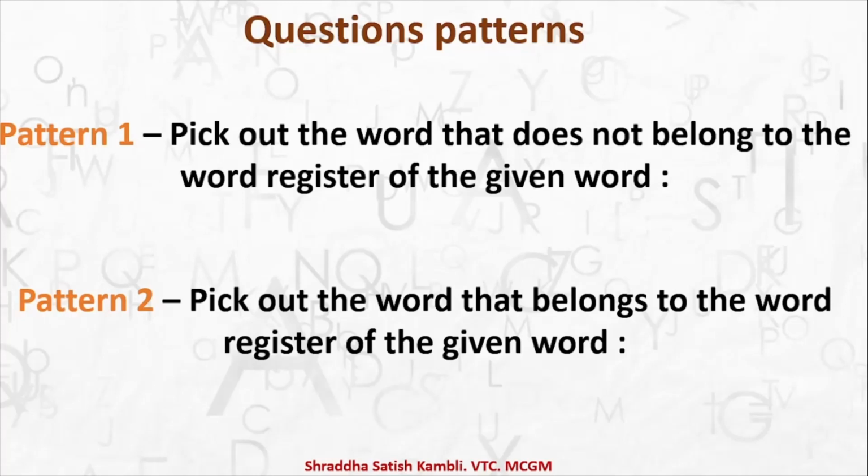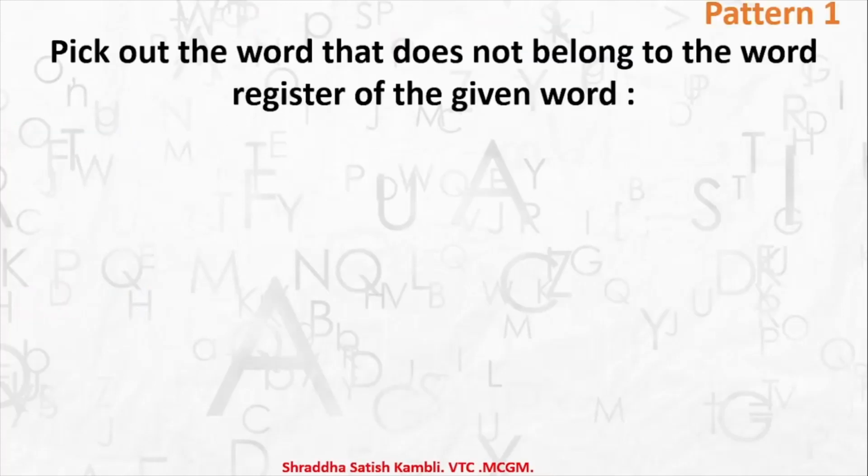Alright, on that note, let us go to question number 1 in pattern 1. Pick out the word that does not belong to the word register of the given word. Does not belong. That means there will be 4 options. Out of the 4 options, 3 will belong here. Only one word will not belong, so you have to locate that one particular word.